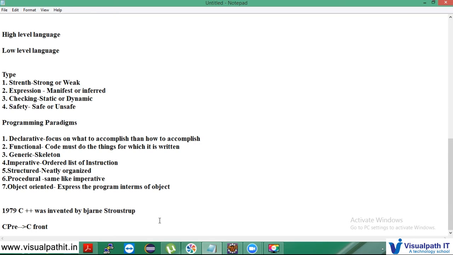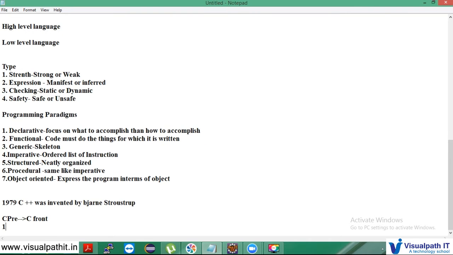Then, in 1983, the name of the language was changed from C with classes to C++. So in the year 1983, we got the name C++.